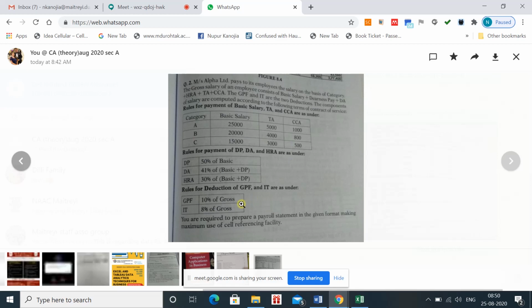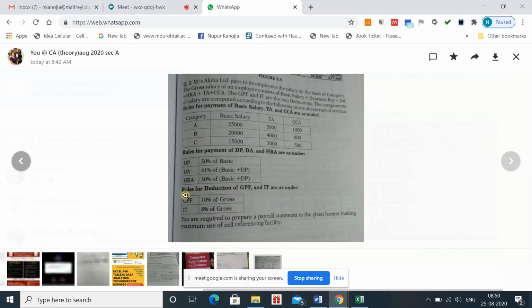They have just written gross, this means they are talking about 10% of gross salary. Then income tax would be 8% of the gross salary. So first of all, you have to calculate the different components, and then you will calculate the 10% of gross salary, 8% of gross salary.